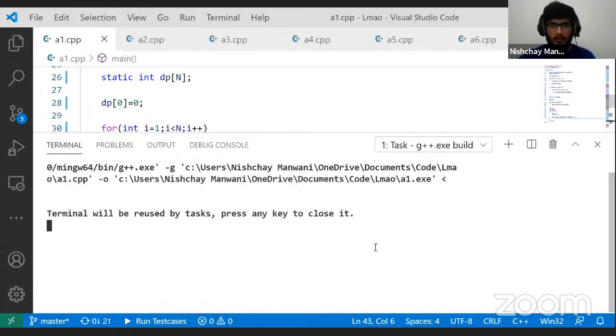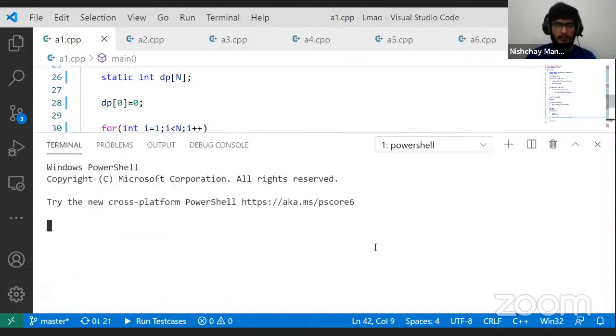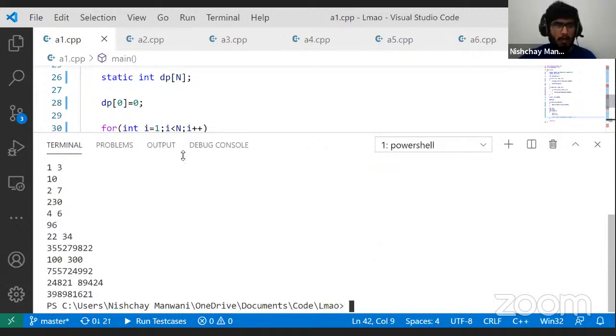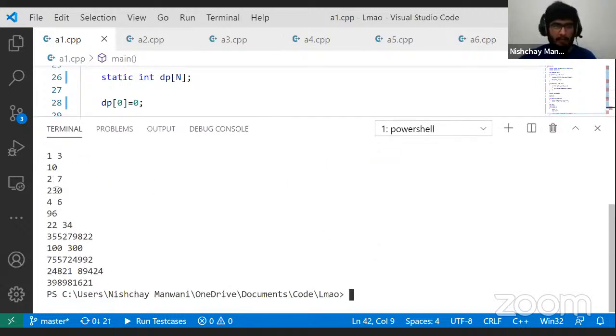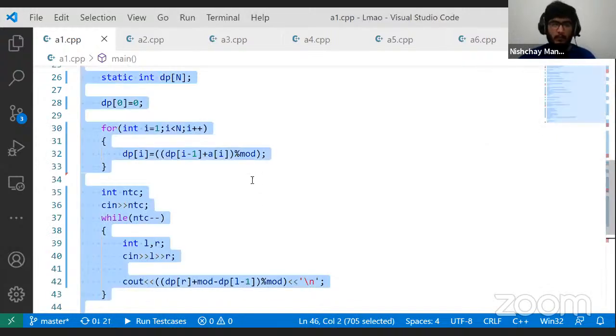So the compilation is complete without any problems. I'm just going to start this code. So the answers are coming out to be 10 for 1, 3. For 2, 7 it is 230. 4, 4, 6, 96. These are correct. 22 to 34 is 355, 279, 822. That is correct as well. I'm looking at the web page of the problem. 100 to 300, it's coming out to be 755, 724, 992. Correct. And up until here, it's 3989, 81621. Yeah, that is correct as well. So this program is most probably correct.